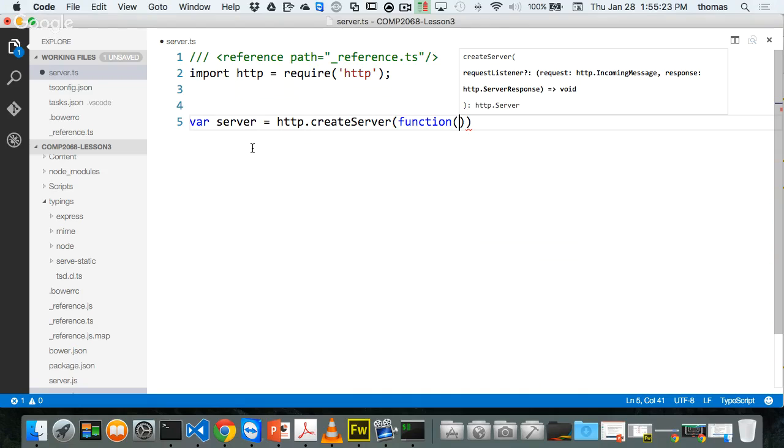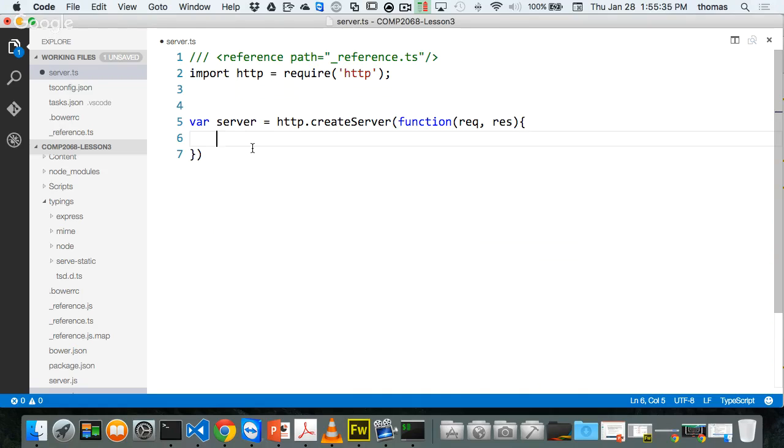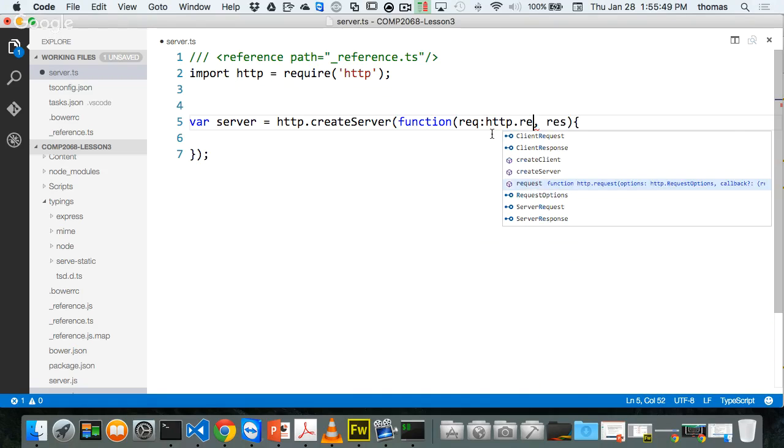And inside the callback function, we're going to listen for a request, which is going to be a server. I go server request, right? And we're going to talk about this in a second. Request response, right? That's what it's going to be in here, right? So that's what I need. Notice that server is HTTP server, right? That's what it is. So if I go here and I type in HTTP.response, because that's what I want, right?